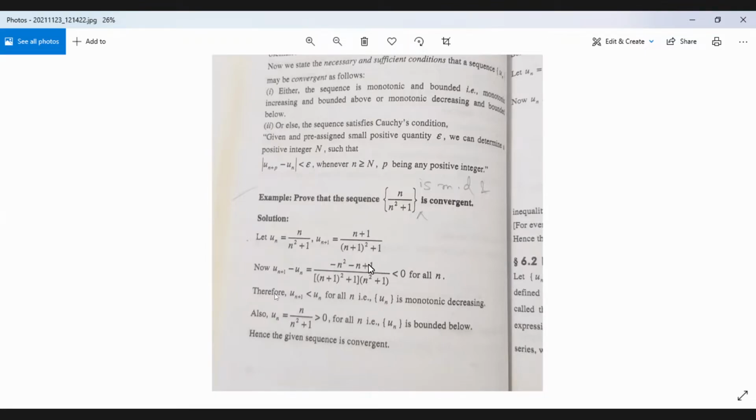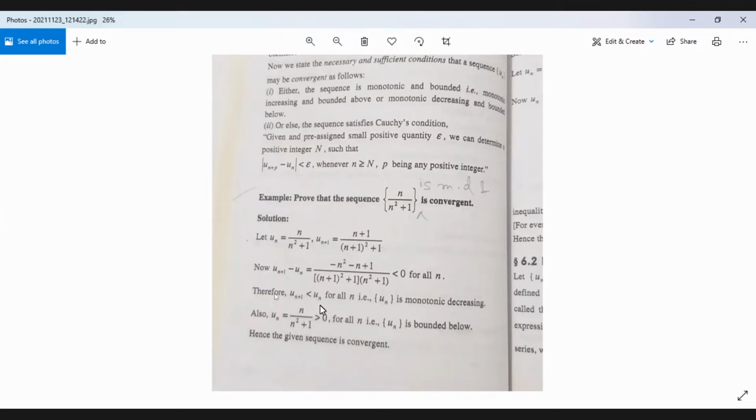So this numerator will always be less than 0. It can never be greater than 0. This is strictly less than 0. So that means un plus 1 is always less than un, so the sequence is monotonically decreasing. Actually, if we have a sign of equality here, then we call it monotonically decreasing. If we don't have that sign of equality, only the sign of inequality, then we call it strictly monotonically decreasing.